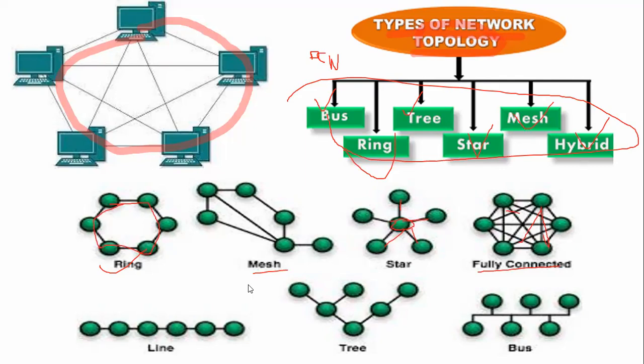Next one is a line, that is called a bus, where there is some wire through which we can connect multiple computers. Next one is a tree. Trees look like this. And bus is mostly used in offices and educational organizations.